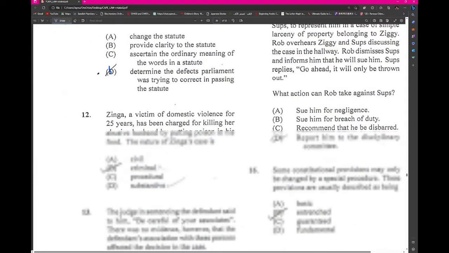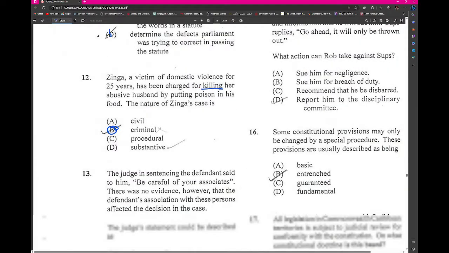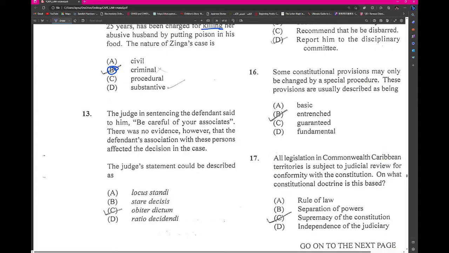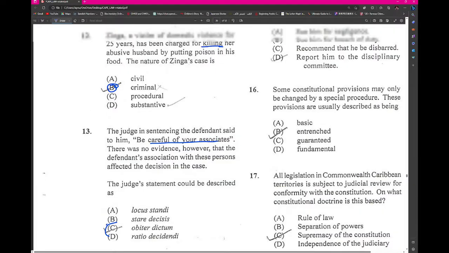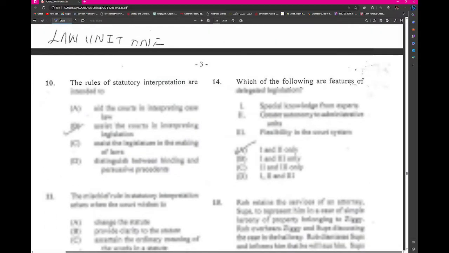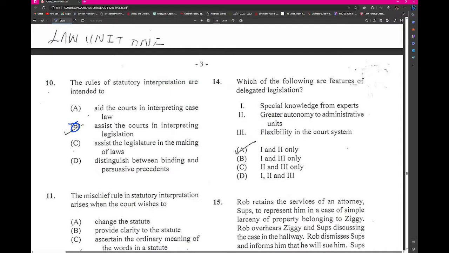Killing, right. This would result in criminal law. The judge in sentencing the defendant said to him, "Be careful of your associates." Right, there was no evidence. Okay, this is obiter dictum. Right, these are all repeats. Which of the following are features of delegated legislation? So we're looking at the first two.